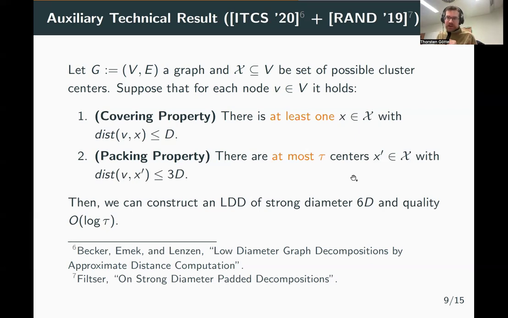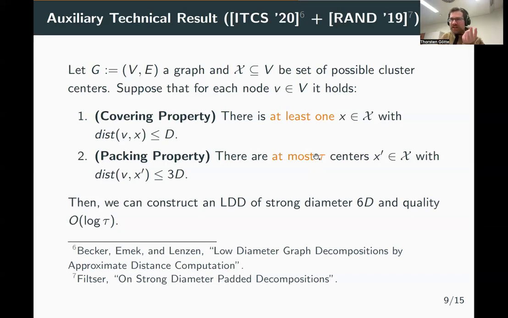So for example, if you have a general graph, you can always say, I can mark all the nodes. Then definitely you have at least one node at distance d, namely the node itself, and at most n nodes within distance 3d, because, well, at most all the nodes can be at that distance. So using that, we can compute an LDD of strong diameter and quality log n. And just as the algorithm of Becker, Lenzen, and Emek, this can all be done with some approximate shortest path computations, which can be done in all the models that I mentioned.